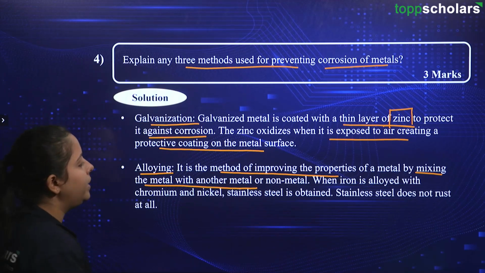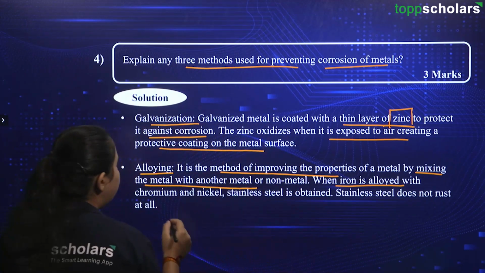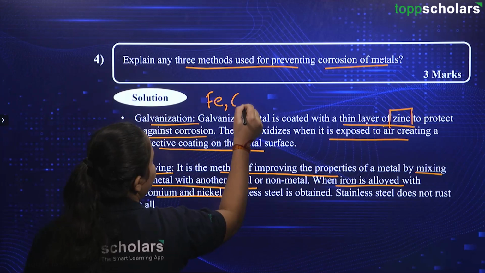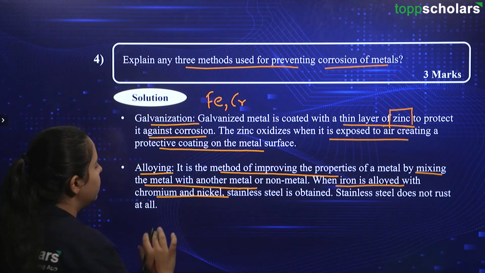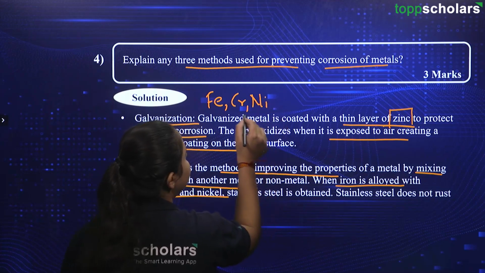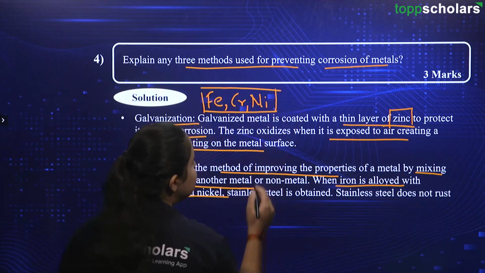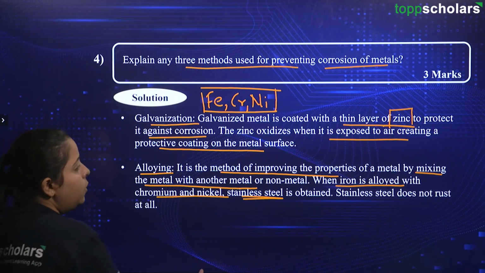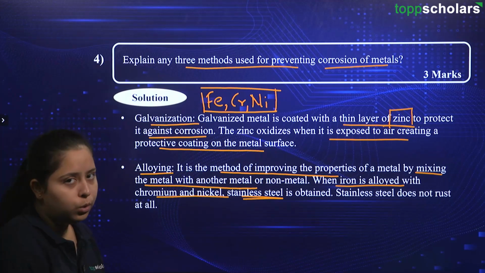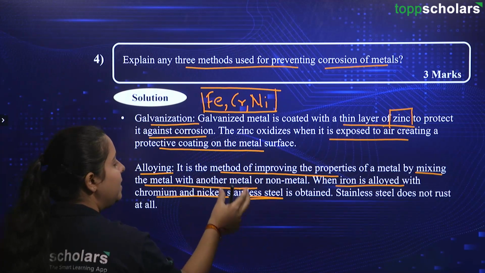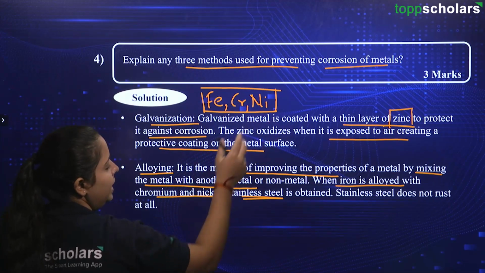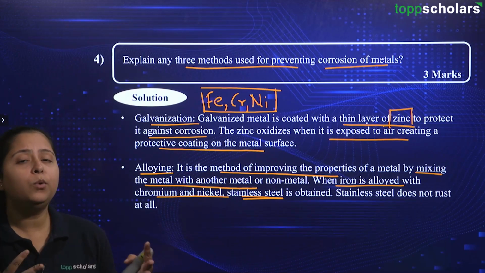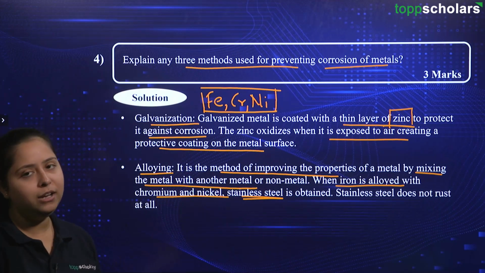So, over here we are provided with an example when iron is alloyed with chromium and nickel. That means we have iron, then we have chromium which is having the chemical symbol of Cr, and then we are having nickel. Please remember these combinations because this will create your stainless steel, okay, that you might have been using in your homes already. So, iron is very much prone to corrosion, but its alloy, that is stainless steel made up of iron, chromium and nickel, is resistant to the rusting process itself. So, you see we have just improved the quality of our metal by doing this alloying procedure.